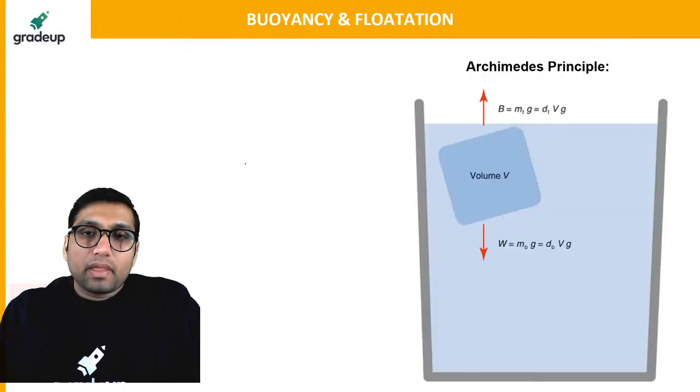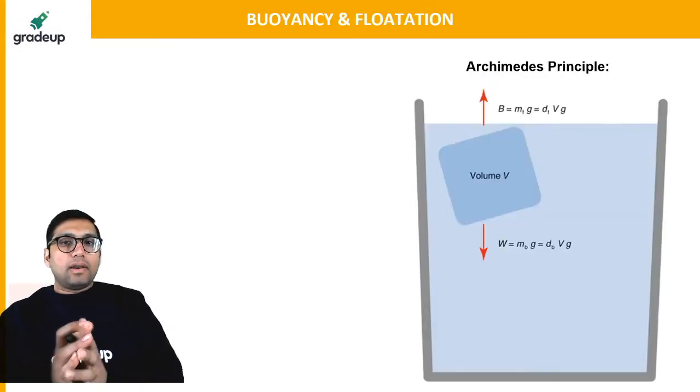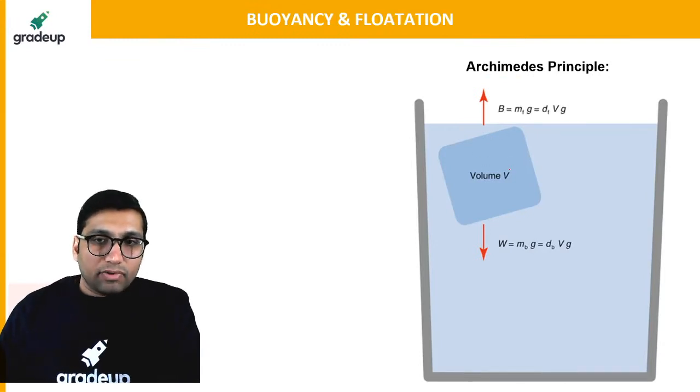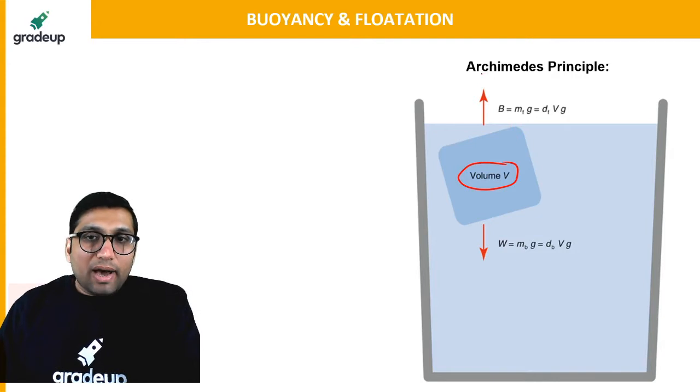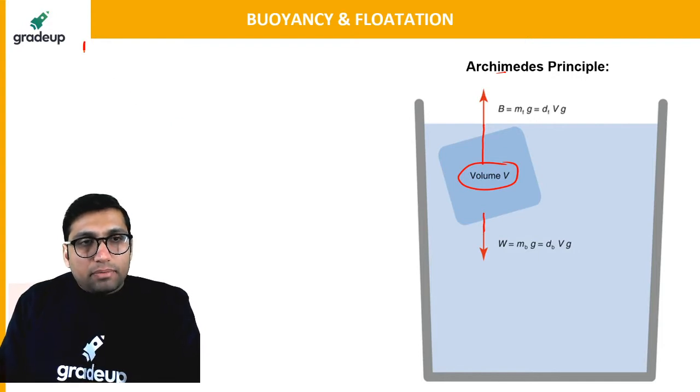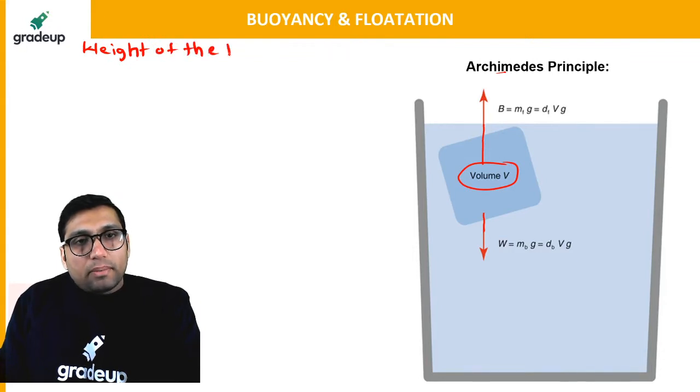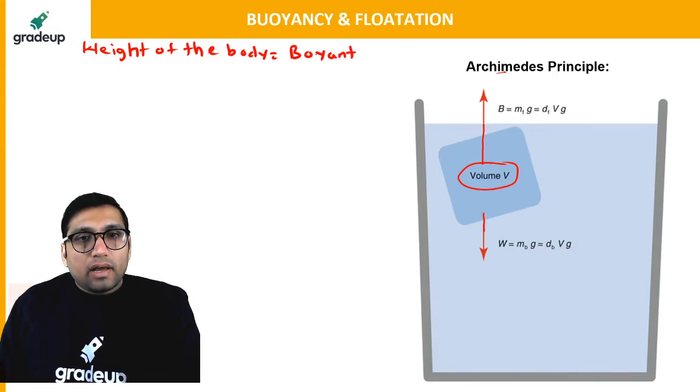Okay, clear everyone? Now let us see this example. Let us say this is a body which is dipped inside this fluid, having some volume V. According to Archimedes principle, a buoyant force will be acting in the opposite direction and the weight will be acting in the downward direction. So for a body which is fully or partially immersed, the weight of the body will be equal to the buoyant force.